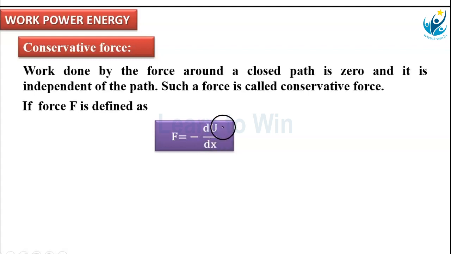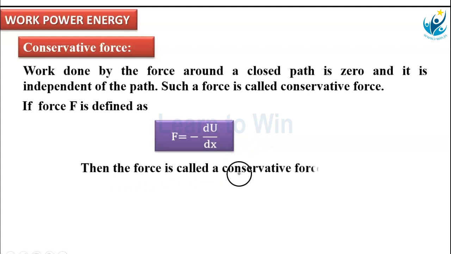Distance terms in the denominator, those we call gradient. For example, pressure difference by distance is the pressure gradient. Potential difference by distance is the potential gradient, like that. Here, dU by dx is the potential energy gradient. The negative sign is there. That means conservative force is numerically equal to the negative potential energy gradient. Negative potential energy gradient is the conservative force. Then this F is said to be conservative.